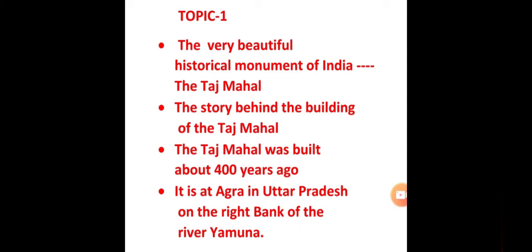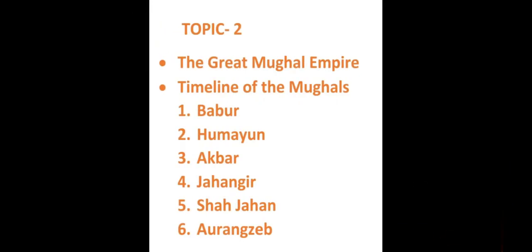The Taj Mahal was built about 400 years ago at Agra in Uttar Pradesh on the right bank of the river Yamuna. Then in topic number 2, we are going to read about the great Mughal Empire and their timeline. So the first Mughal emperor was Babur, followed by Humayun, then Akbar, Jahangir, Shah Jahan, and the last main Mughal emperor was Aurangzeb. So in all, a total of 6 early main Mughal emperors were there.